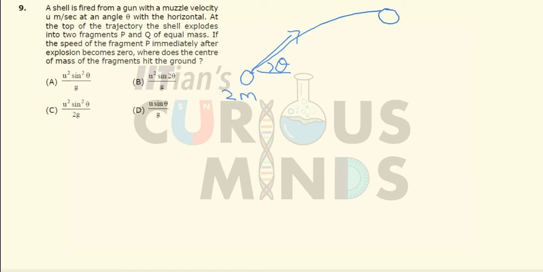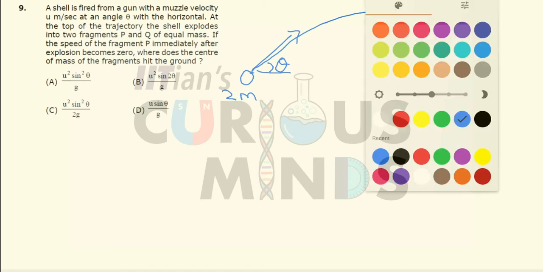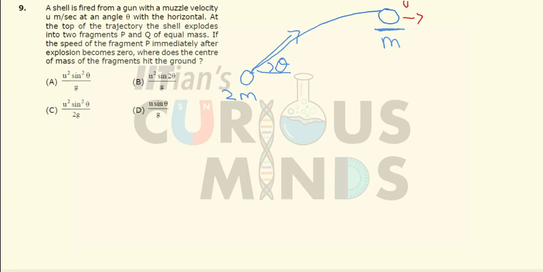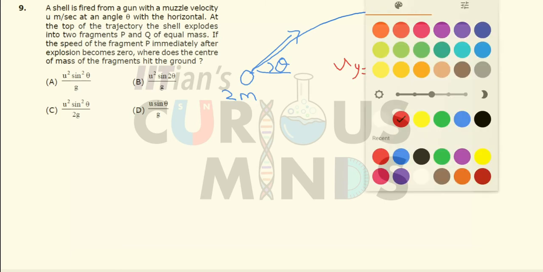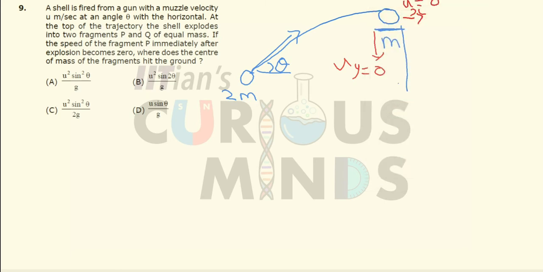It is very much clear that if the speed of this mass immediately becomes 0, that is, if I consider the first mass m, its x coordinate of velocity is equal to 0 and y coordinate is also equal to 0. So ux and uy, both of them will be equal to 0. It means that this mass will fall directly downwards on the earth, somewhere over here. Now let us find out the speed of the second mass.